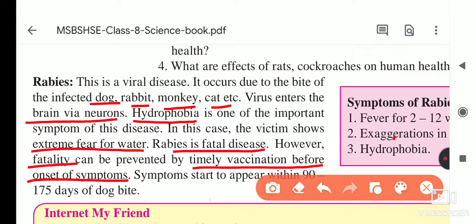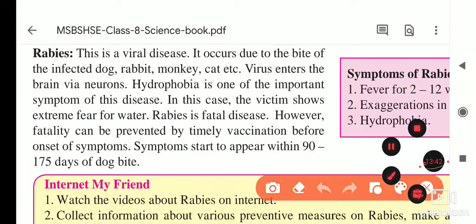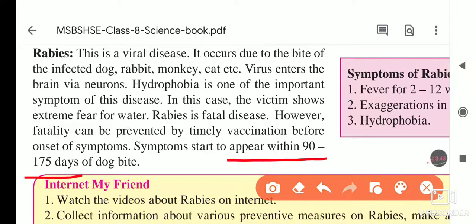Symptoms appear within 90 to 75 days of a dog bite. That is very important. When a dog or monkey bites us, the symptoms start appearing within that period, and before that we have to take proper treatment. Then we can avoid the fatality of this rabies disease. So hydrophobia is when a dog bites and you feel fear of water, then you understand that you have this disease and you have to take proper treatment. These infected animals, dog, rabbit, monkey, cat, etc., die.